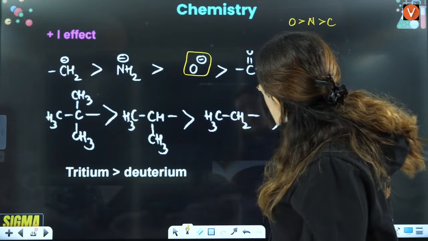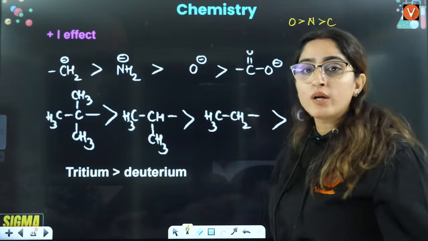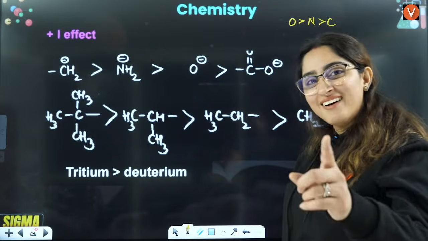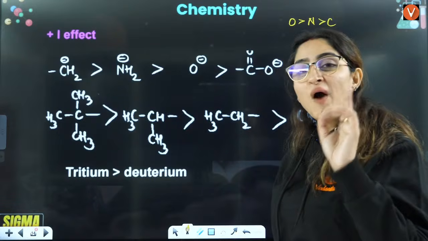This is also O negative. Then, ma'am, why does this have more donation? Because here, only on one oxygen you have a negative charge.